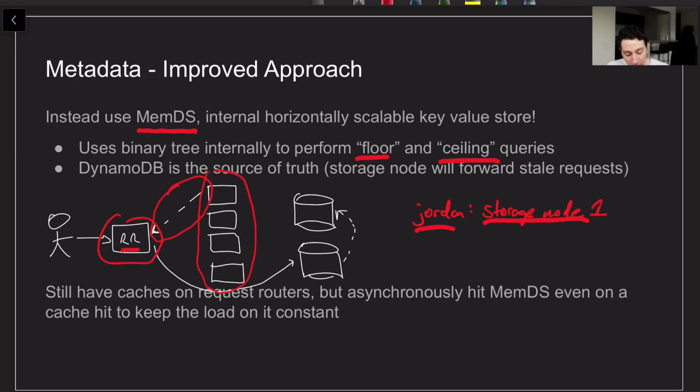That being said, even though MemDS is very nice, it's ultimately not the source of truth for where given keys live. The ultimate source of truth is going to be DynamoDB itself. And so it is possible that MemDS is going to receive an update from DynamoDB that's going to be stale, because maybe the partition moved to a different storage node in the meantime. And then if that thing is stale, then the client is going to send the request to the wrong place. In this event, the DynamoDB node is just going to forward that request to the right DynamoDB node, so it's not really a huge deal at the end of the day.